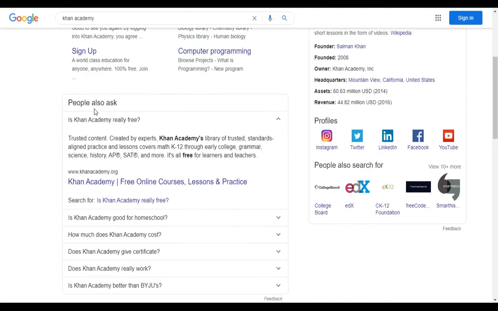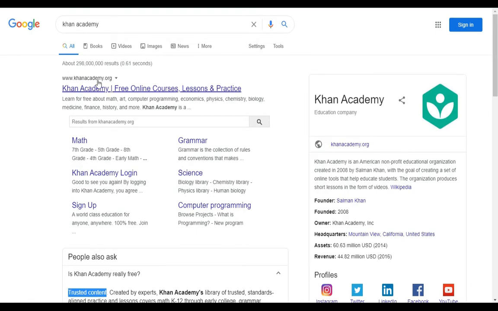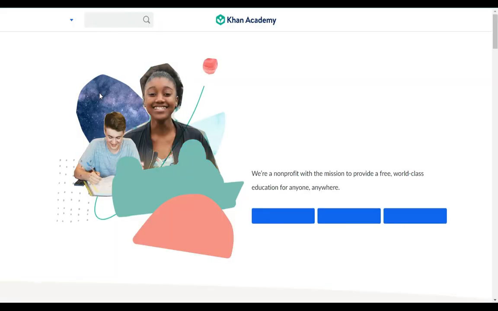You can also read the people also ask FAQ: is Khan Academy really free? Trusted content, all content created by experts. Khan Academy's library of trusted standards-aligned practice and lessons covers math, K-12 through early college, grammar, science, history, apps, SAT and more. It's all free for learners and teachers. So let's go to khanacademy.org. By the way, all links are in the description.